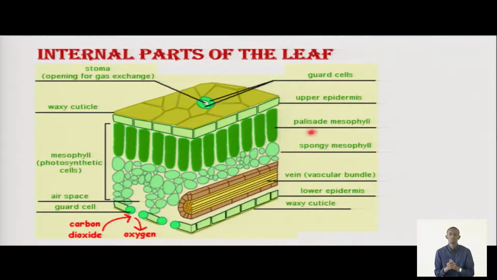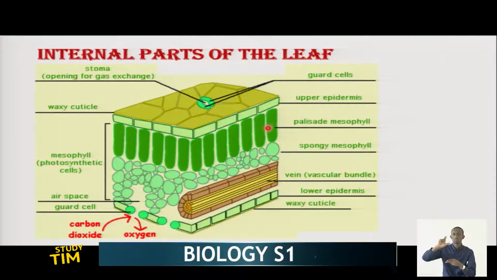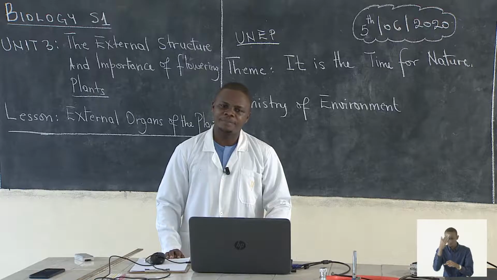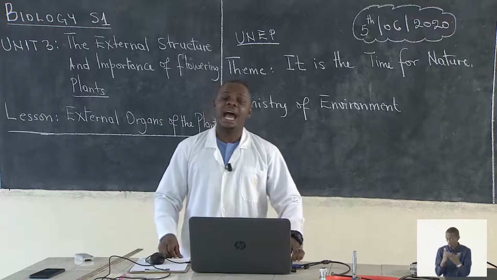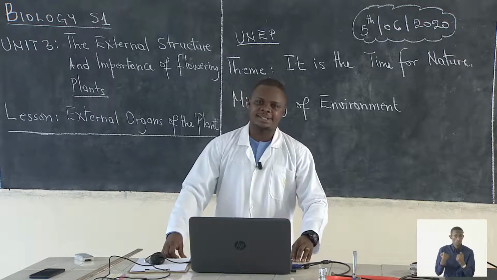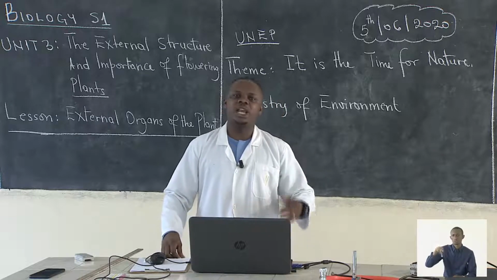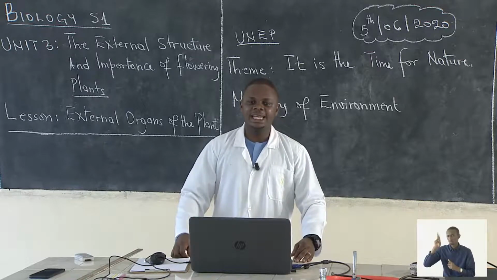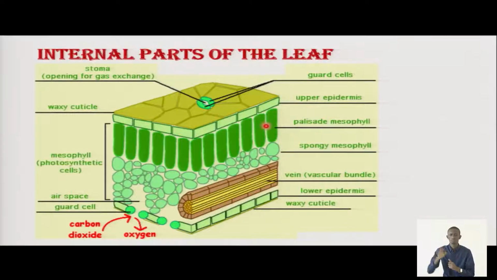Then we have palisade, or pale-celled, mesophyll cells. As you can see, students, pale-celled mesophyll cells are very green. Can you guess or tell the reason why? It's because they have very many chloroplasts. Chloroplasts have a lot of chlorophyll. Chlorophyll is a green pigment needed for photosynthesis. That means pale-celled mesophyll cells do a lot of photosynthesis.